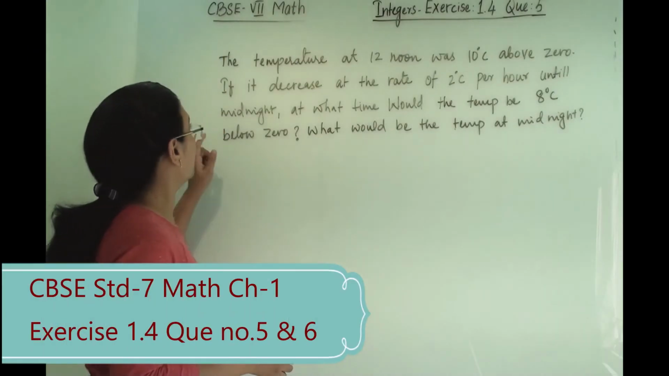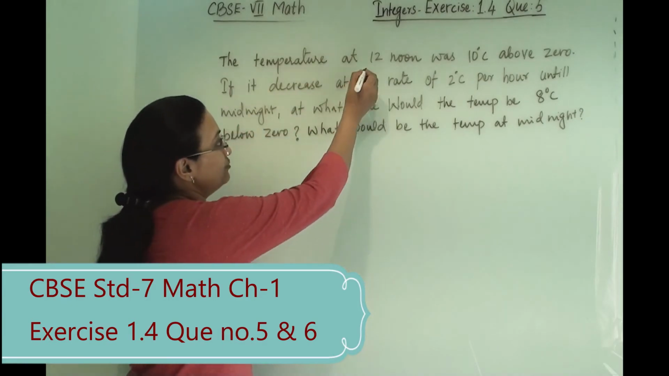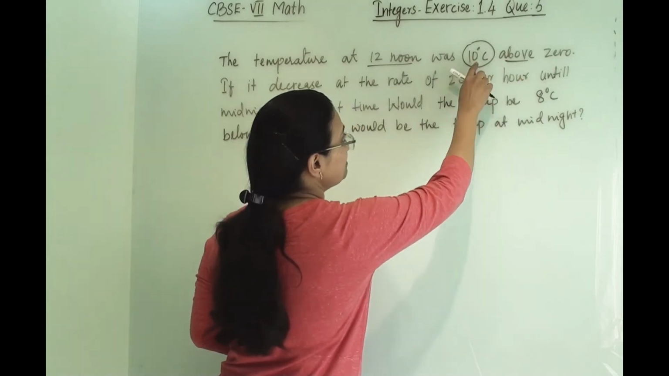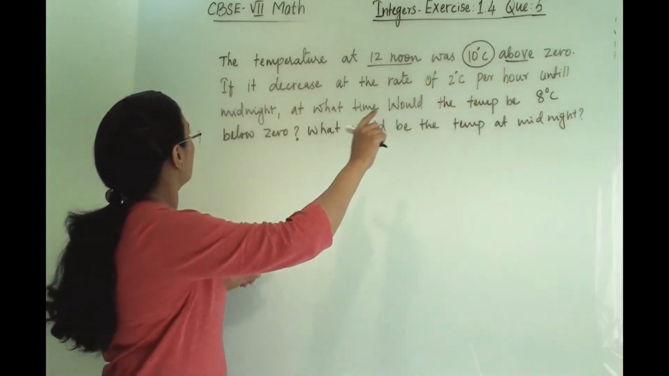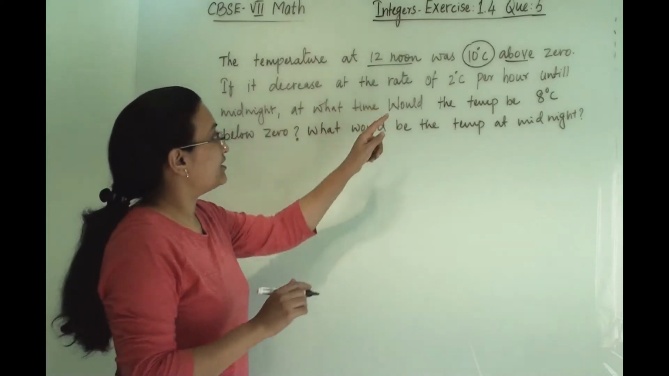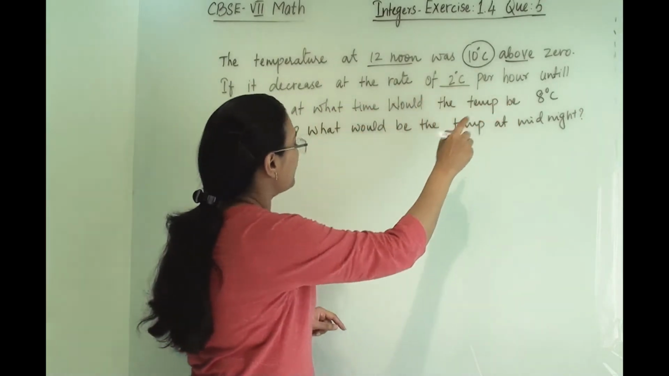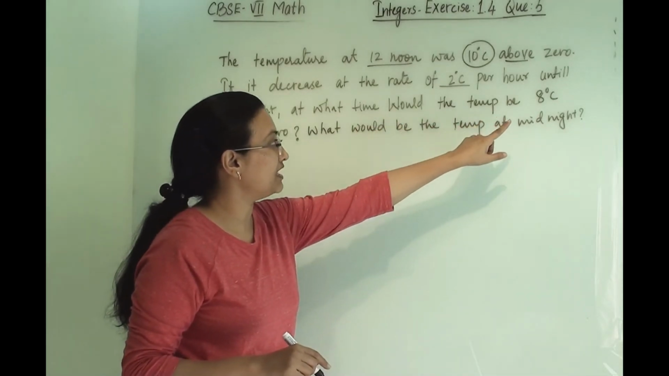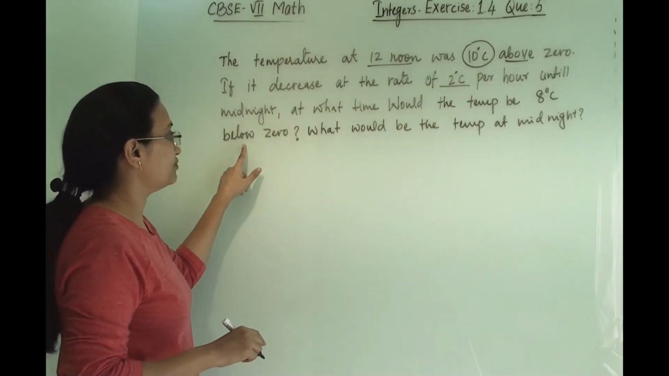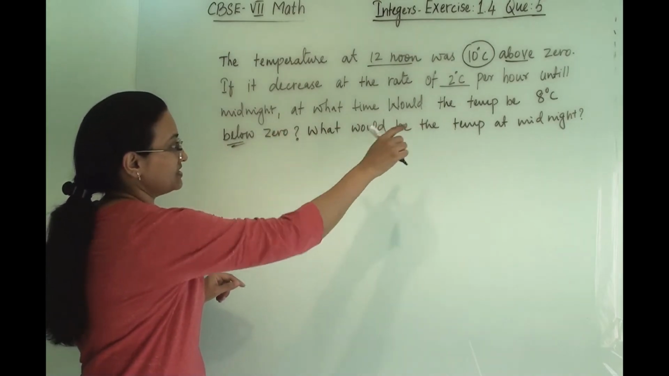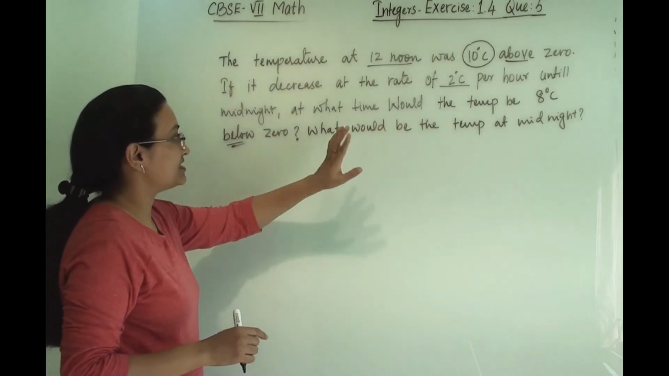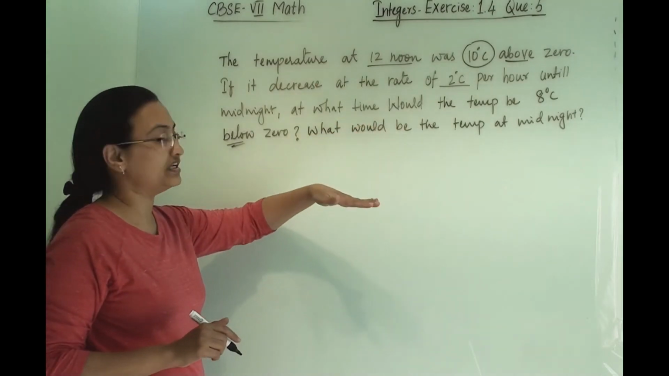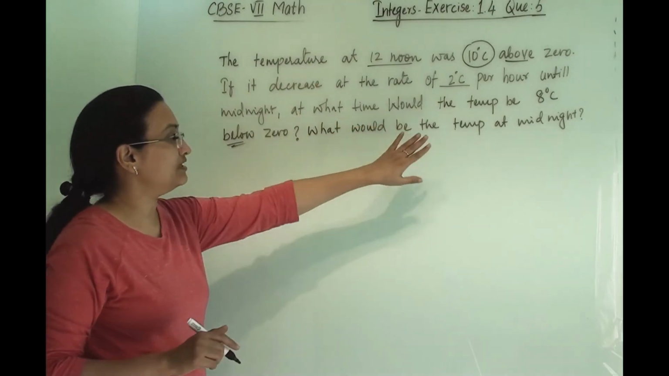Question number 5. The temperature at 12 noon was 10 degrees Celsius above 0. So it is plus 10 degrees Celsius. If it decreases at the rate of 2 degrees Celsius per hour until midnight, at what time would the temperature be 8 degrees Celsius below 0? So it should be minus 8. So at what time will the temperature be minus 8 degrees Celsius? If it decreases at 2 degrees Celsius per hour, what would be the temperature at midnight?